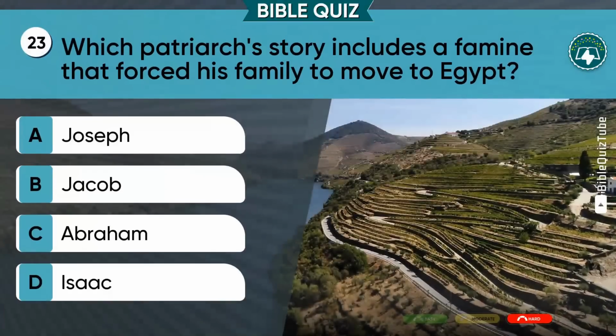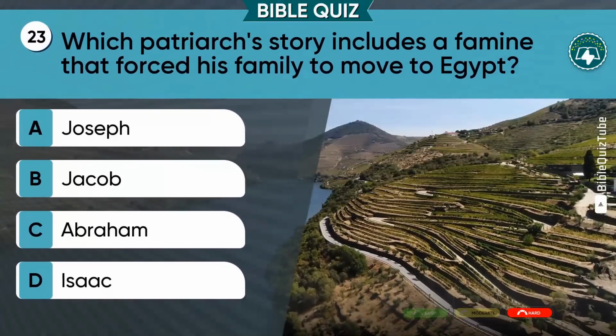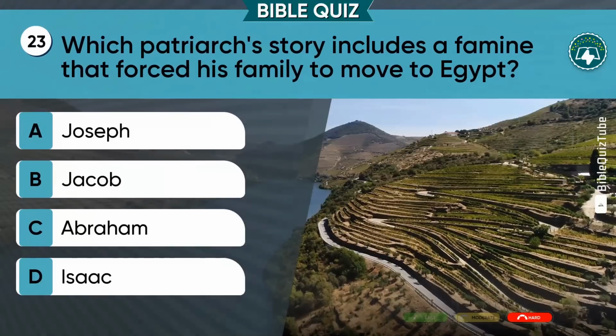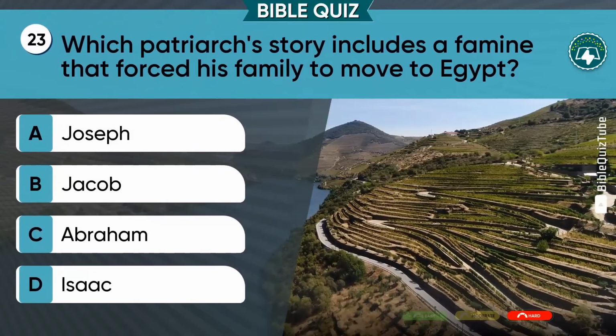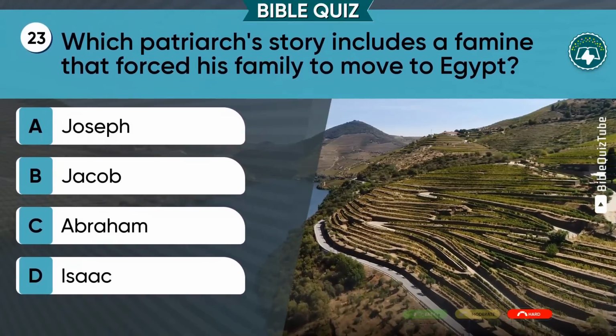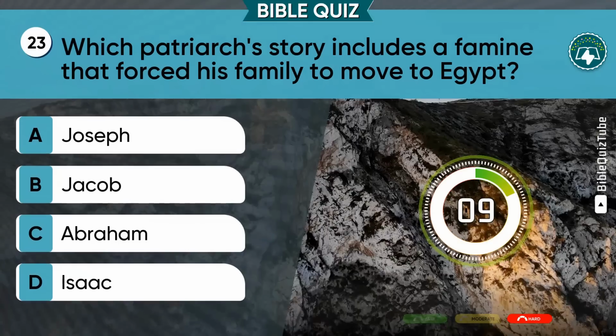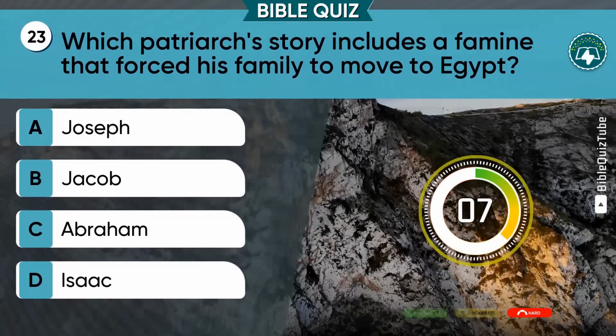Question 23. Which patriarch's story includes a famine that forced his family to move to Egypt? A. Joseph. B. Jacob. C. Abraham. D. Isaac.